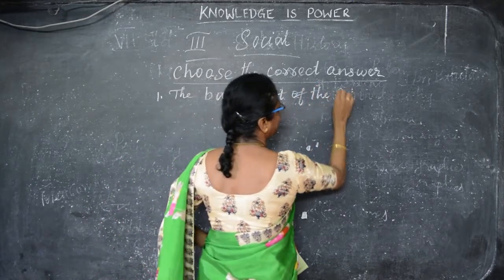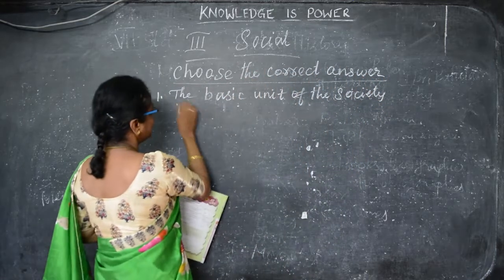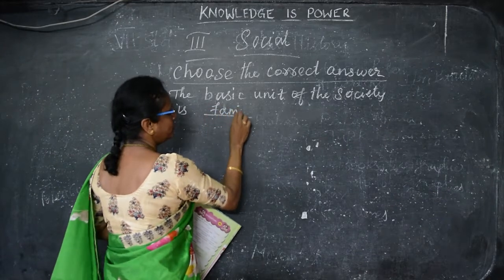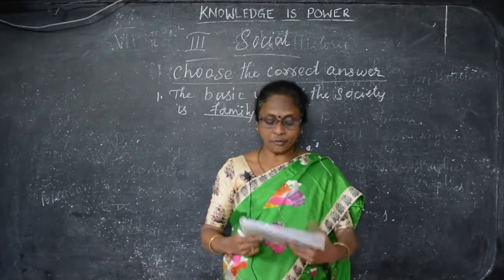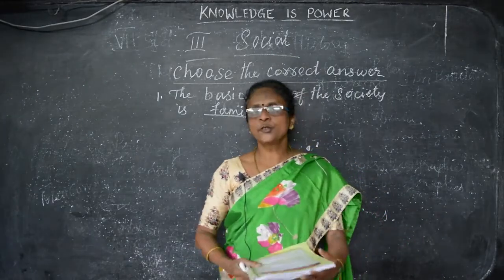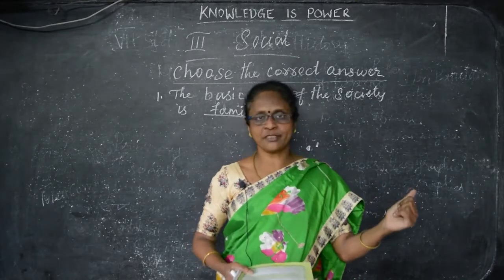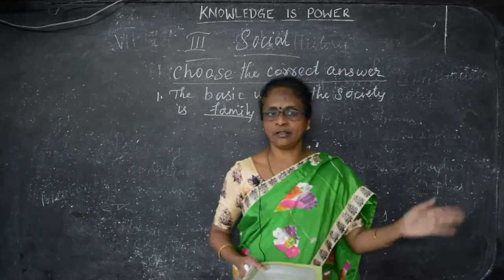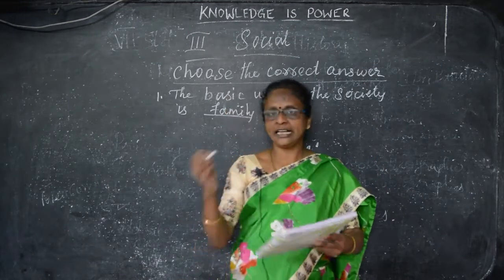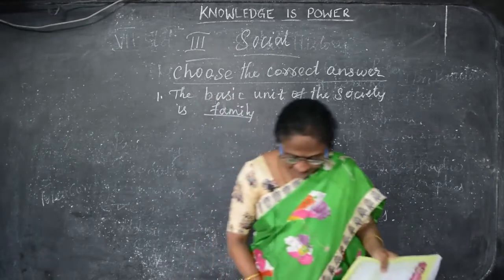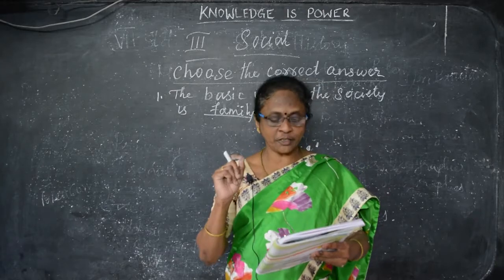The basic unit of the society is dash, family. So if you are having the book children, you can write in the book itself. If you don't have the book, you can take a rough note and write it. So those who didn't get the books, better come and get the books from the school. If you are paying the fees, books are issued to all the children who have paid the fees. So we might have informed that. So you pay the fees and get the notebooks children, that will be easy to write and learn and see everything. Okay children. So those who are having the book, take your books and make a note down this.